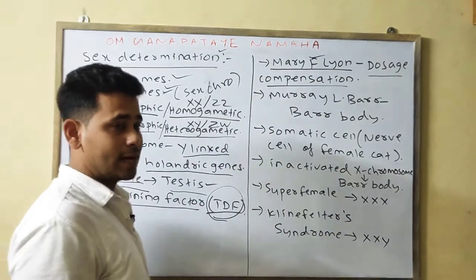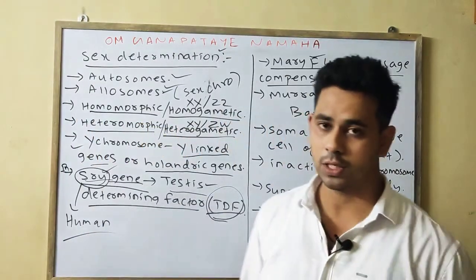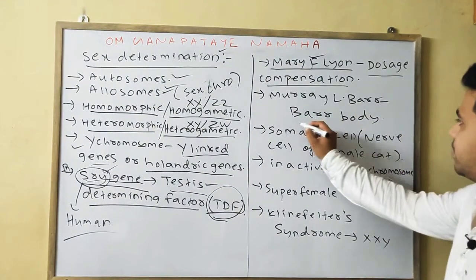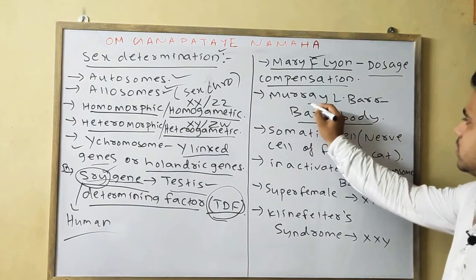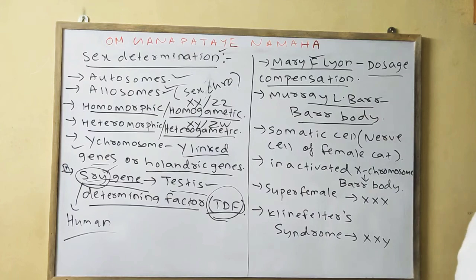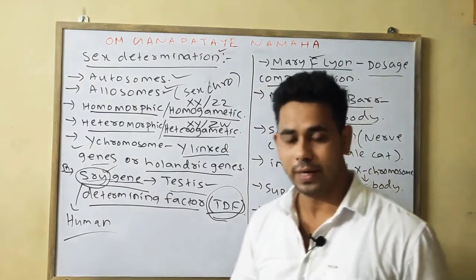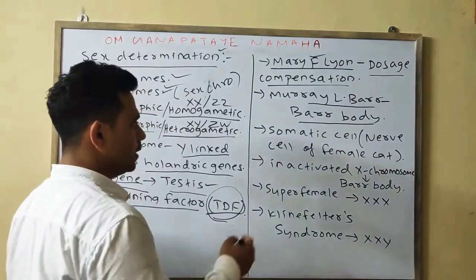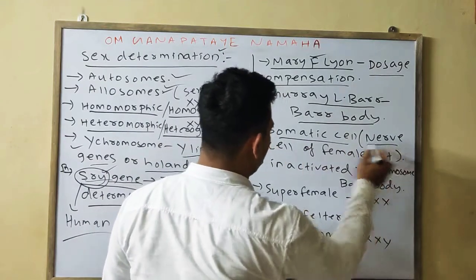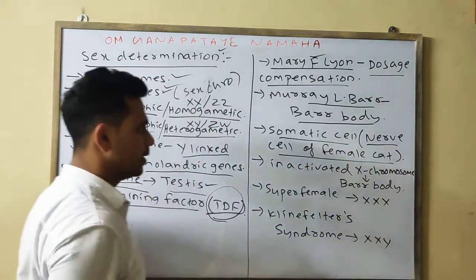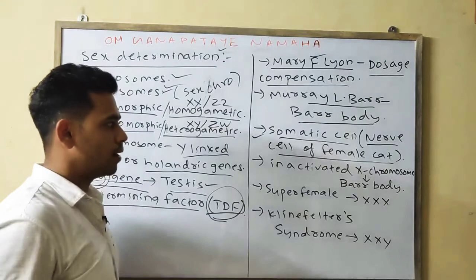That inactivated X chromosome is nothing but your Barr body, and the Barr body was first seen by the scientist Murray L. Barr. It was first seen in the somatic cell, or we can say the nerve cell, of the female cat. This could also be reported as a 1 mark objective.